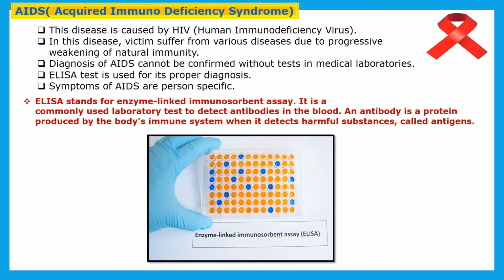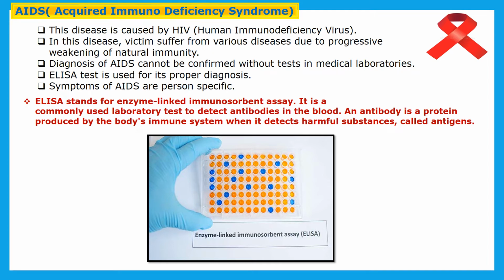The long form of ELISA is enzyme-linked immunosorbent assay, and it is a commonly used laboratory test to detect antibodies in the blood. So the ELISA test is used to detect how many antibodies are there in the patient's blood. So what is meant by antibody, children?